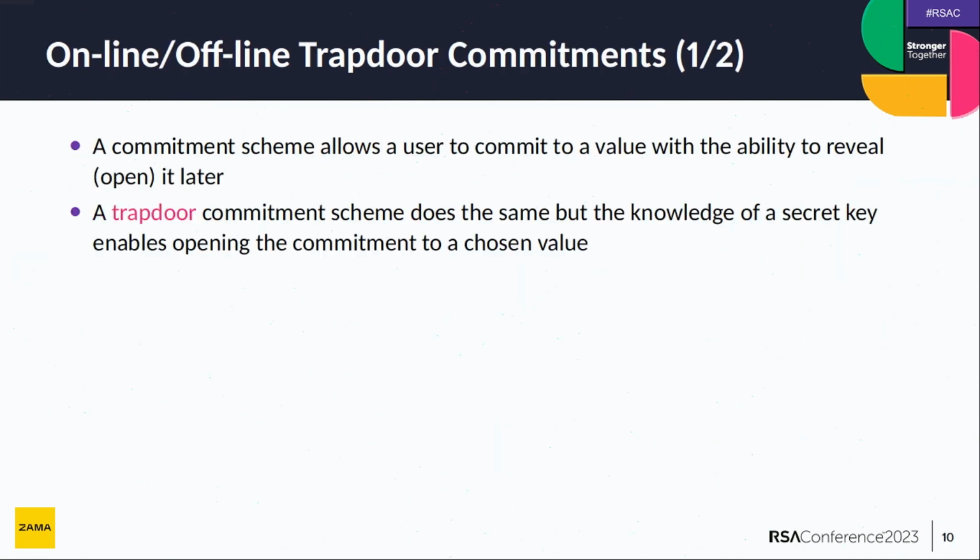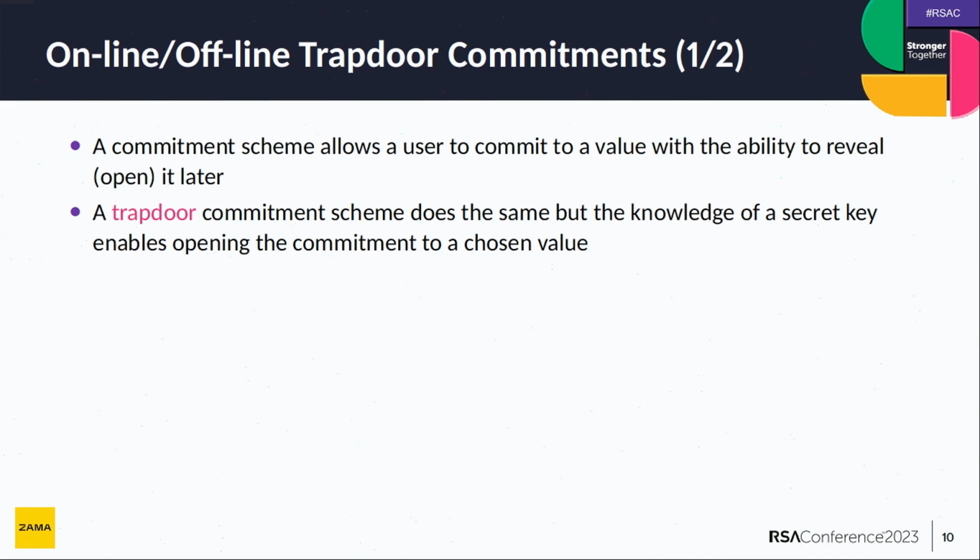So now we have that scheme, and so we can look at application. One application we can think of is what is known as online-offline trapdoor commitment. If you don't know what a commitment scheme is, you can think of this as a one-way function applied to some randomized input.